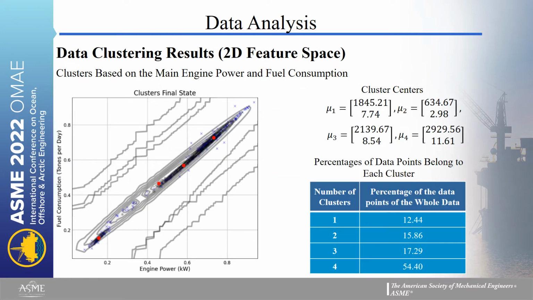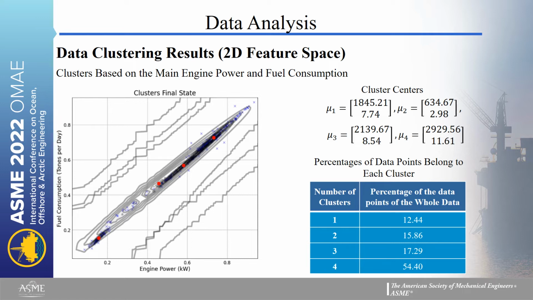At first, the cluster analysis is performed in a two-dimensional feature space with main engine power and fuel consumption as the variables. On the left side, we can see the cluster's final state in the normalized feature space. We can see the cluster centers determined with red points, and the values of the cluster centers are on the right side.